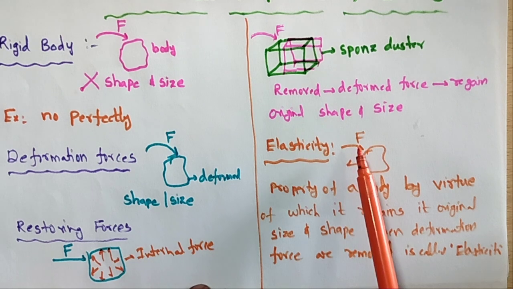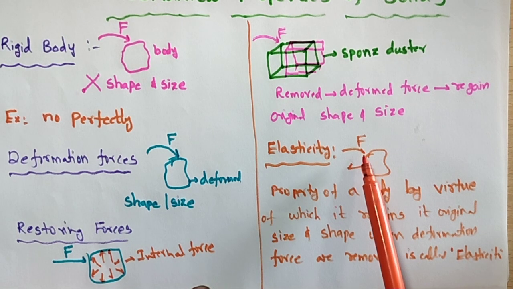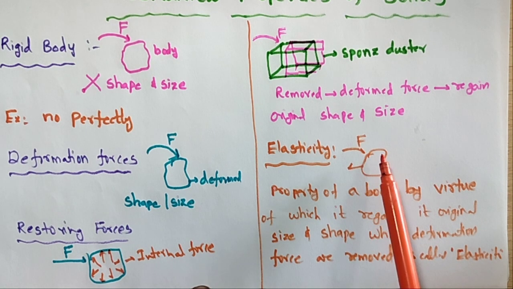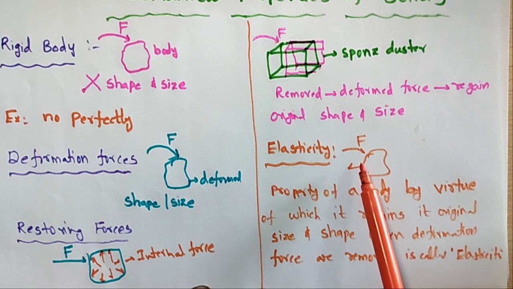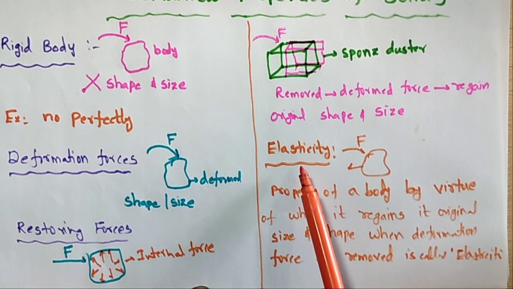What is elasticity? When a force acts on the body, the shape and size change. When these deformation forces are removed, it comes back to its original shape and size. This property of the body is called elasticity.